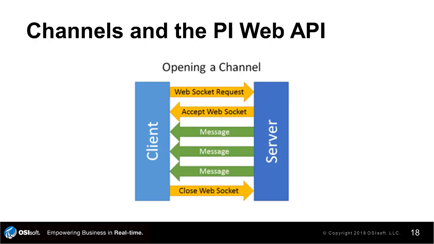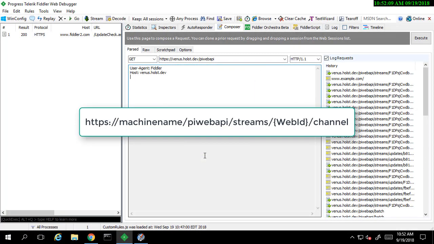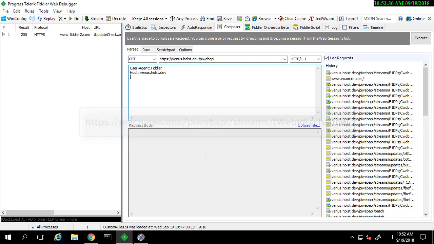In order to use channels, we first need to open a WebSocket with the PyWeb API. This initial opening of a WebSocket is an HTTP request, and can support URL parameters such as include initial values to get a value upon opening the WebSocket. The request for the WebSocket to be opened is the base URL /streams /the web ID of the streams, and then channel. For this example, I'll be using a tag I created in an earlier video, as I plan on writing values to it to demonstrate the features of the WebSocket.